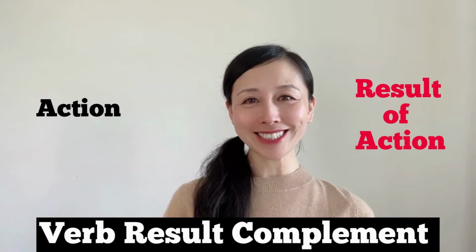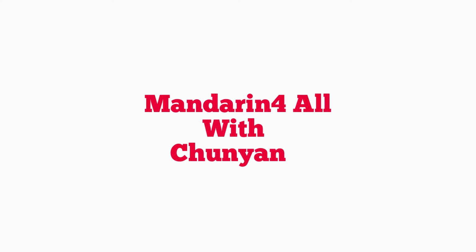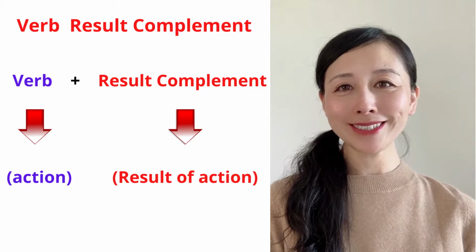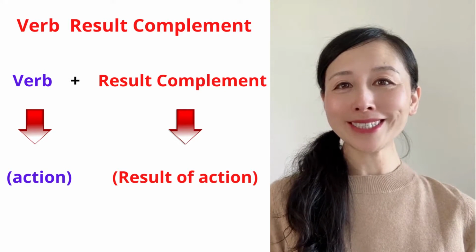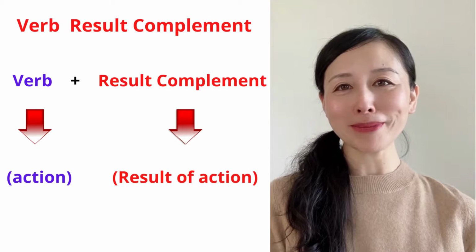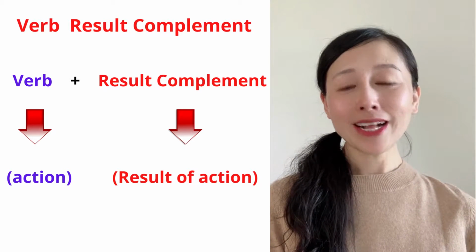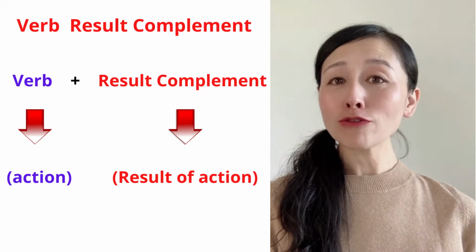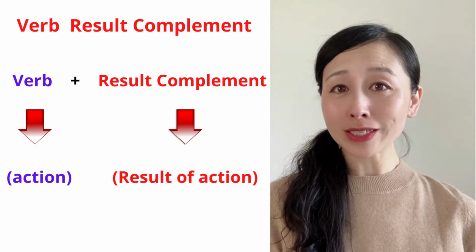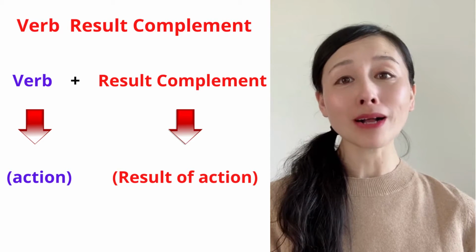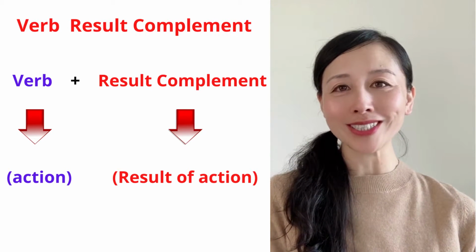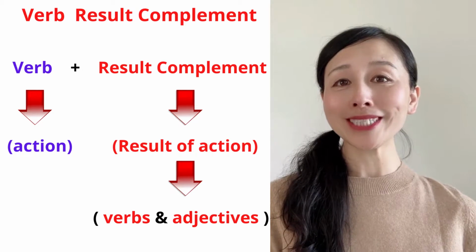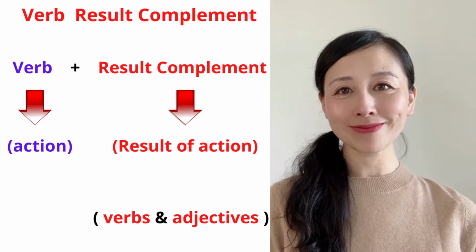Let's get started. What is the result complement? Result complement are kind of verbal complement. In Chinese, there are many verbs which don't include outcomes. For those verbs, we need result complement to describe a complete action with its result. Mainly, verbs and adjectives can be used as complement of result.